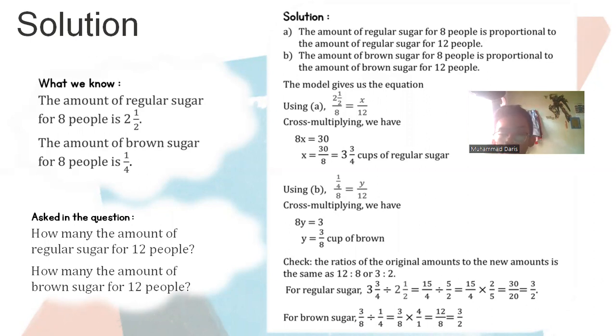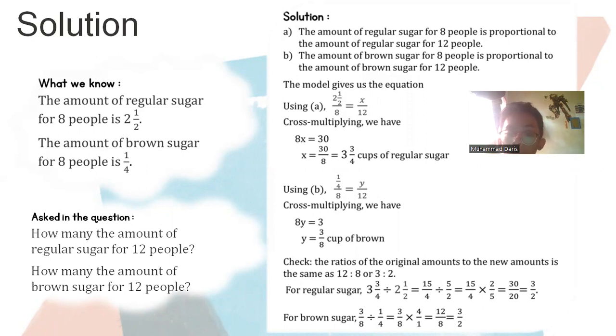Check: the ratio of the new amount to the original amount is the same as 12 to 8, or 3 to 2. For regular sugar, 3 and 3/4 divided by 2 and a half is equal to 15 over 4 divided by 5 over 2, which is 15 over 4 times 2 over 5, equal to 30 over 20, equal to 3 over 2.